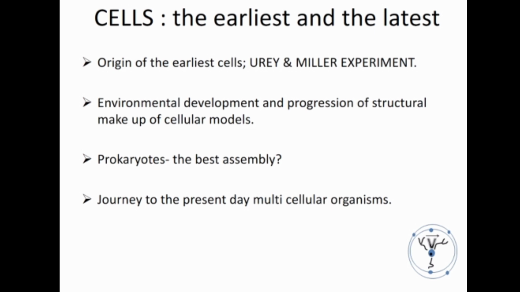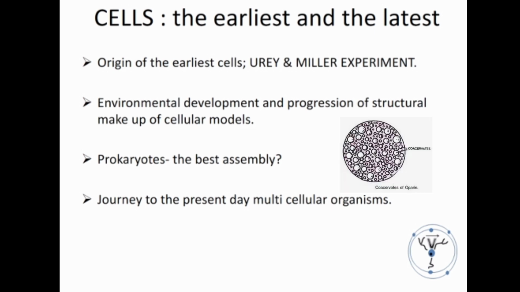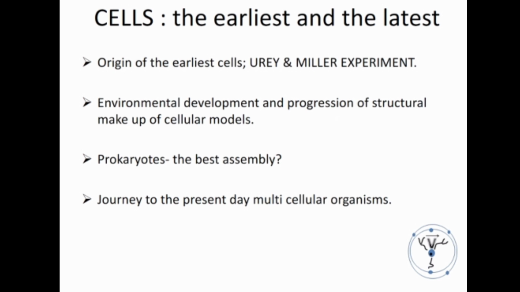Due to the reducing environment, the aquatic bodies were witnessing chemical reactions and spontaneous formations of some nucleic acids and some amino acids. This kind of environment was recreated in the Urey and Miller experiment, and they were successfully able to generate these chemicals inside their experimental setup, proving all the assumptions right.